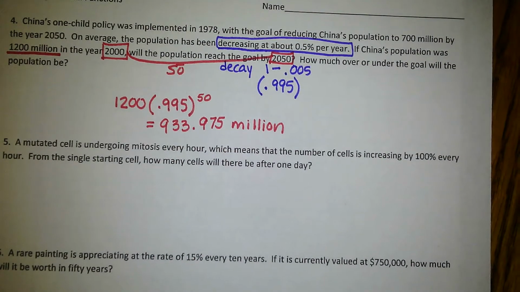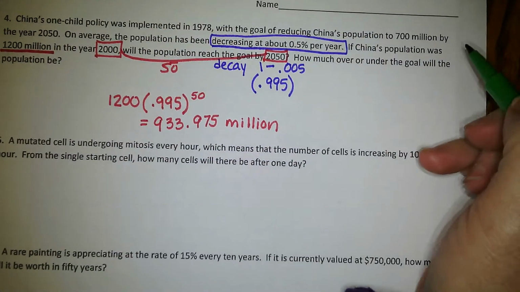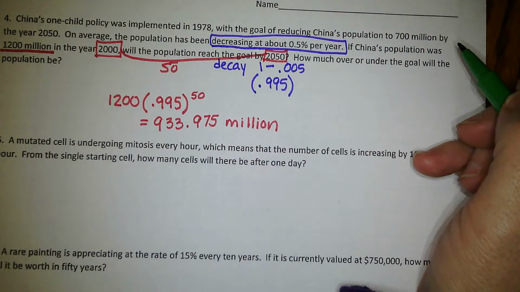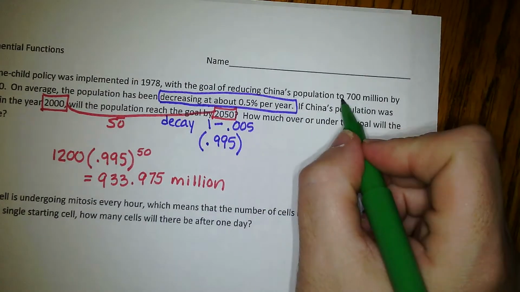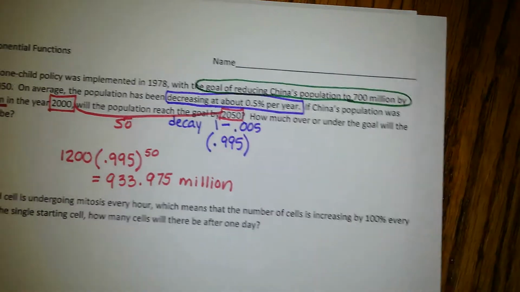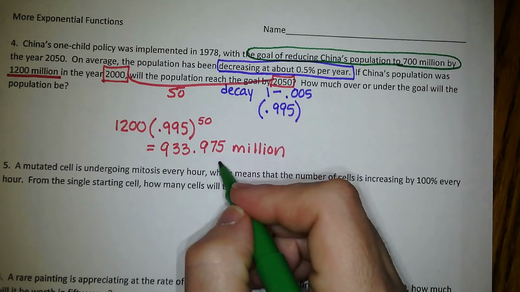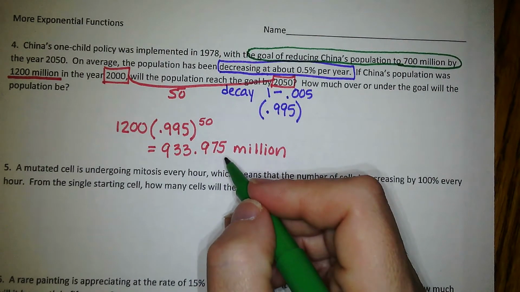So the question is, how much over or under the goal will the population be? Well, what was the goal supposed to be? They wanted to reduce China's population to 700 million. This is what they wanted. That was the goal. So the goal was 700 million. What they're really going to hit is 933.975 million.